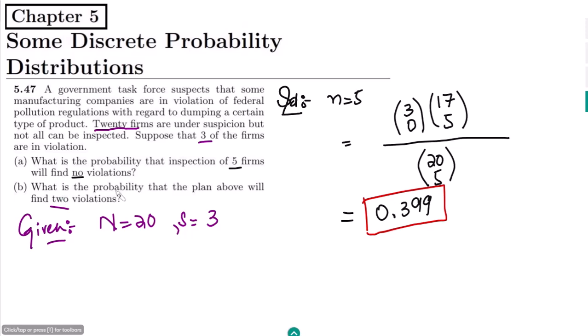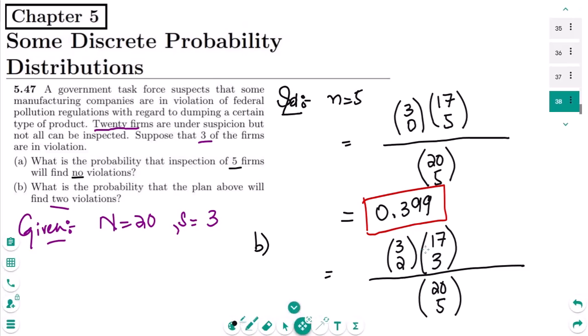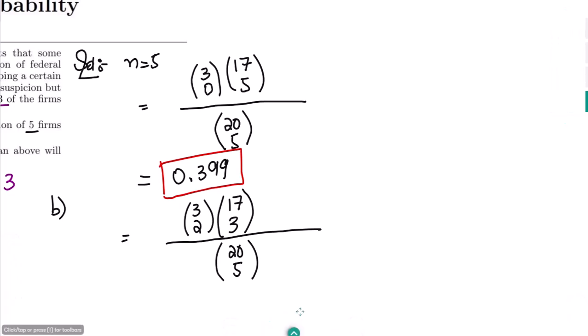In part B, it is asking what is the probability that the plan above will find 2 violations, meaning out of these 3 we will have 2 violations. So we will have again the similar number of selections, which is from 20 we have to select 5, and out of 3 we will now have 2 violations. Therefore the remaining firms are 17, while the remaining ones here would be 3, because 2 are here and 3 are here. Let me solve them here as well for your convenience.